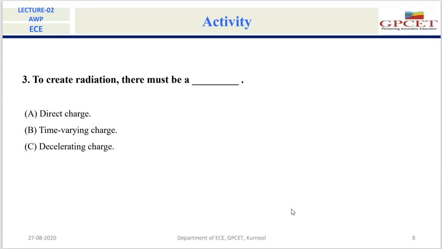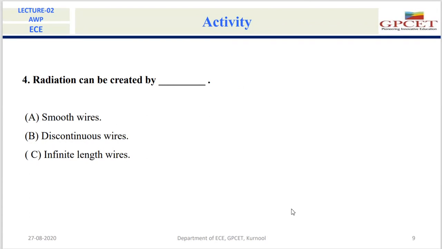Okay, very good Krishna Teja. Now we'll take the next question. Radiation can be created by dash: smooth wires, discontinuous wires, or infinite length wires. What is your answer? Post your answer in chat box. For every question you must respond. You must post your answers in chat box.